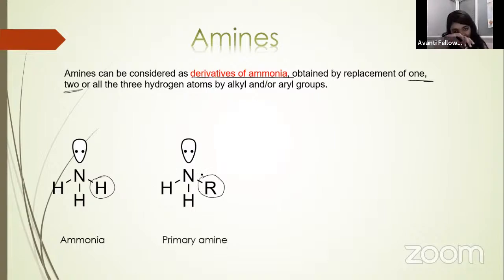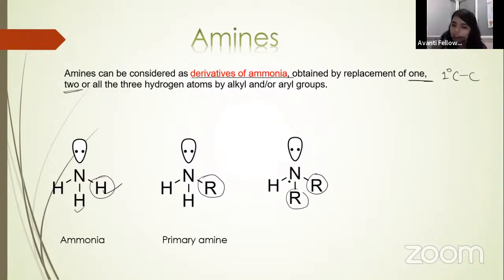This is a primary amine. Why do we call it primary? You know that if a carbon is attached to one carbon, we call it a 1 degree or primary carbon.